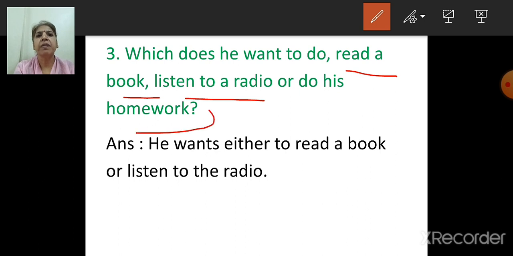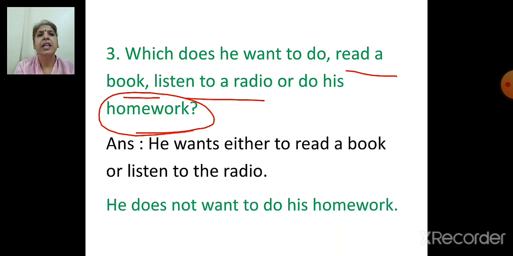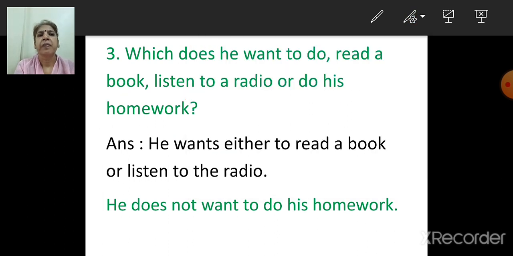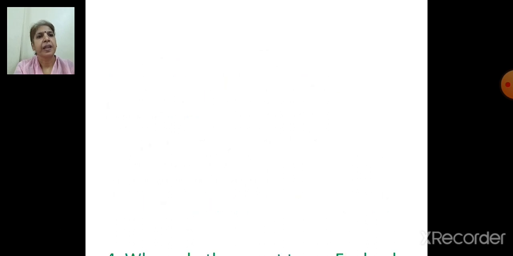So which one have we not taken? This one. So what will we say? That is he does not want to do his homework. So this depends on children, which answer you want to choose. He wants either to read a book or listen to the radio. He does not want to do his homework.